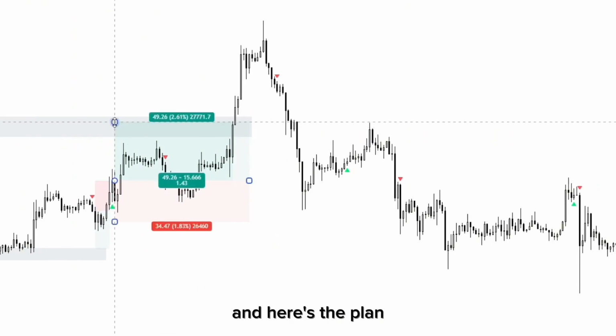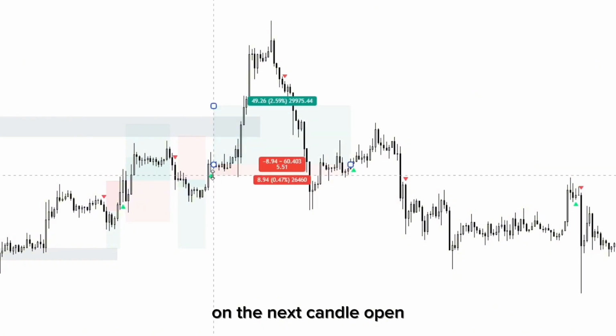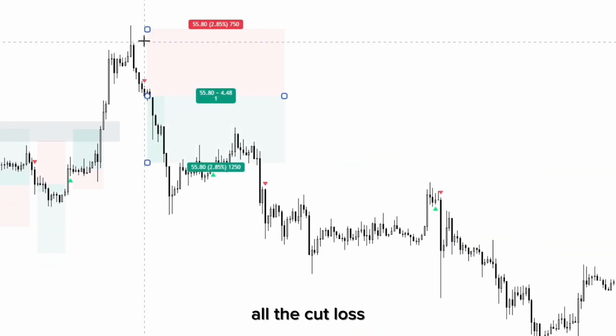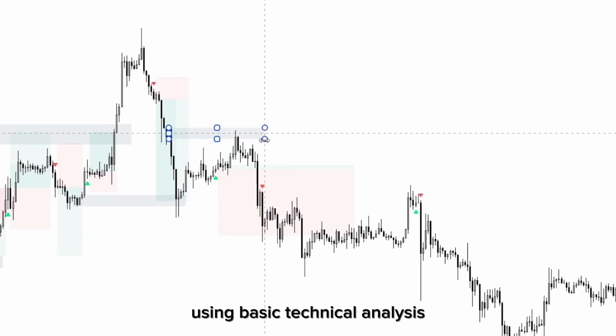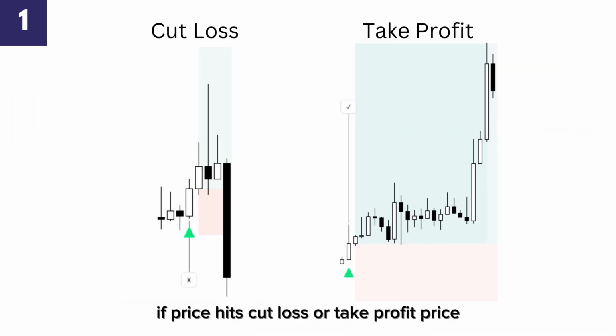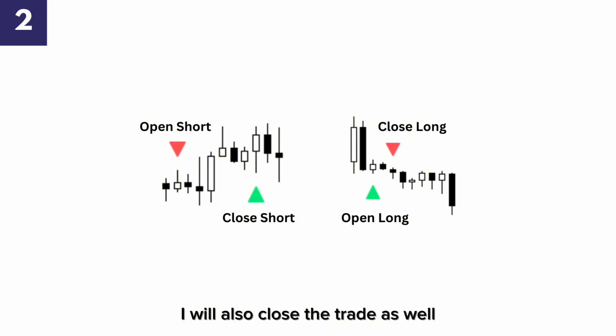And here's the plan. Whenever a signal appears, I will enter immediately on the next candle open. All the cut loss and take profit levels will be determined by myself using basic technical analysis. If price hits the cut loss or take profit price, I will close the trade immediately. If a signal of the opposite direction appears, I will also close the trade.